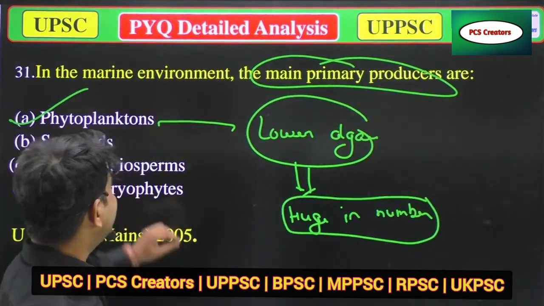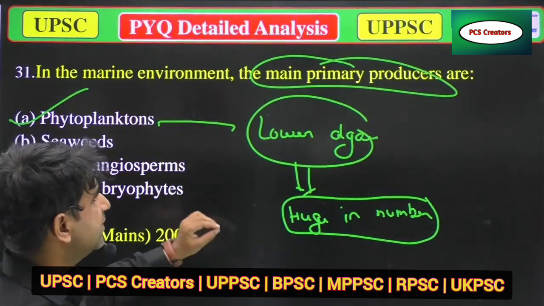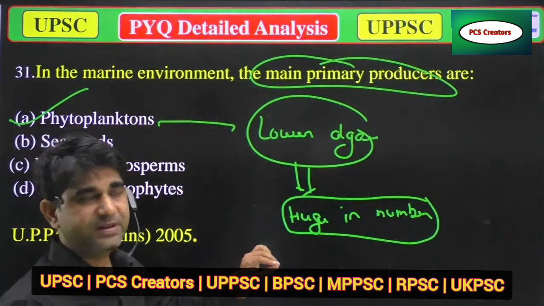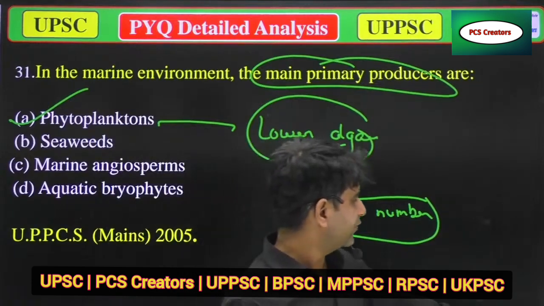So you can say in marine environment, the phytoplanktons are the primary producers. Okay. Now we'll move to the next question.